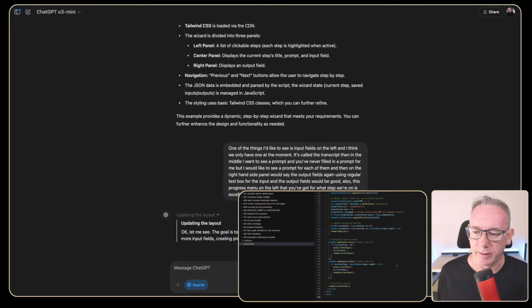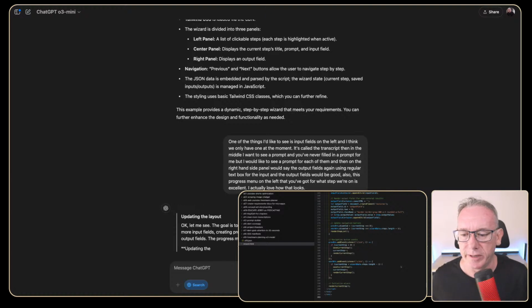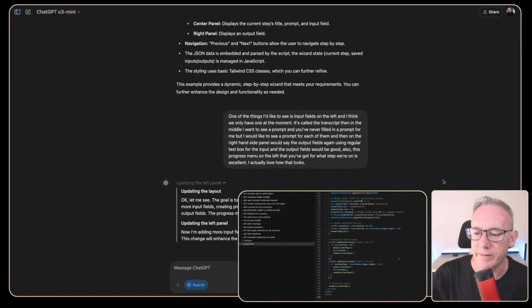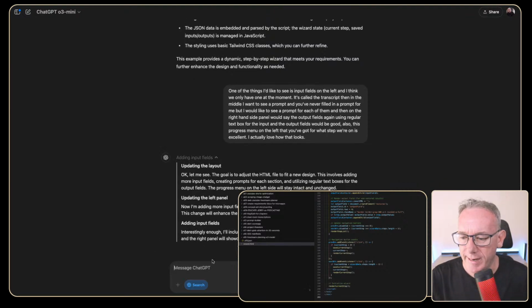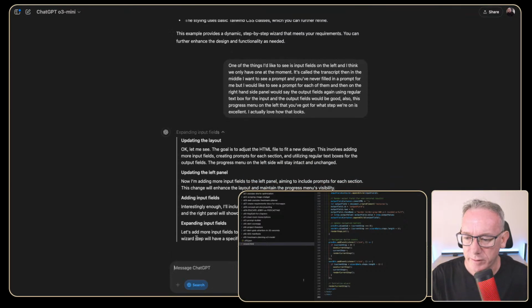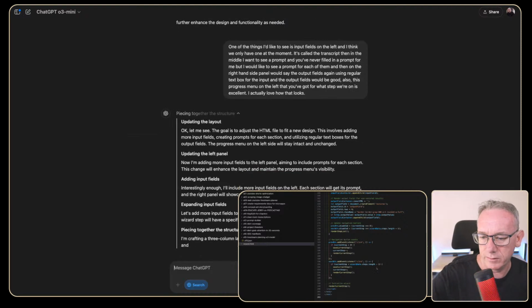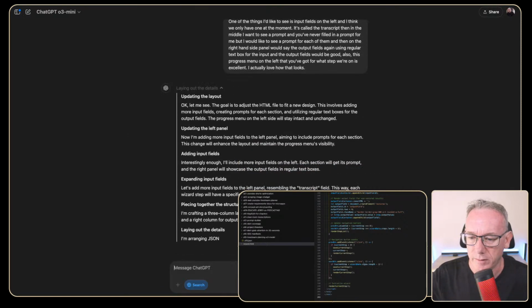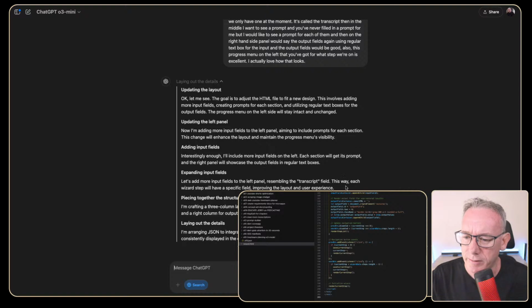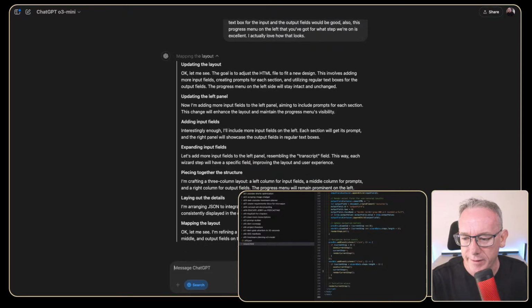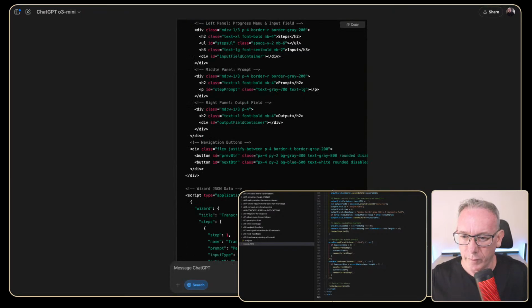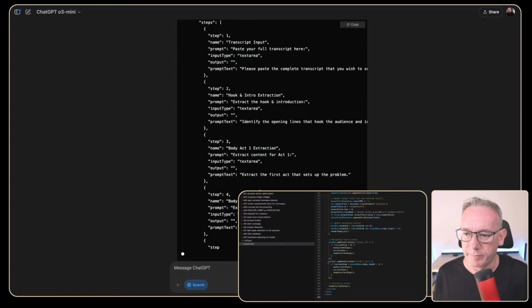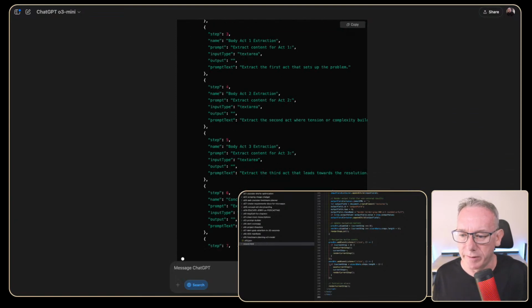Updating the layout. The goal is to adjust the HTML to fit a new design. This involves adding more input fields. Yeah, great. Adding input fields, expanding. Okay, I'm not really reading this, a bit tired. Lay out the details, mapping the layout. Okay, it's pretty quick. I like the speed at which it's going.